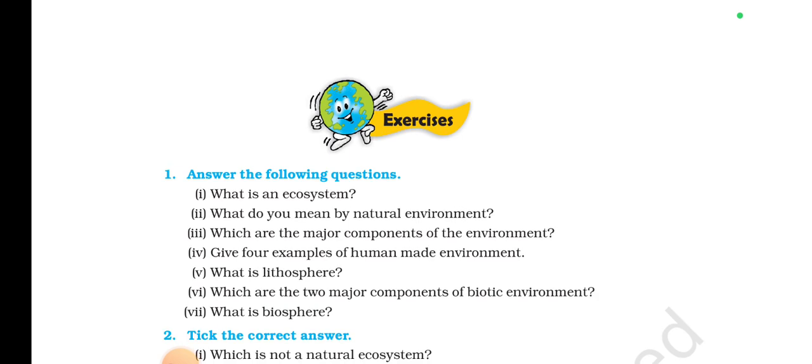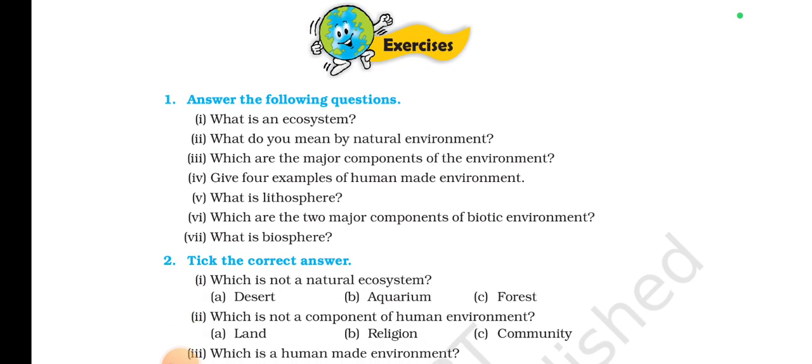Now you have been given this exercise. Question one is what is an ecosystem, second is the meaning of natural environment, third is the major components of environment, fourth is an example of a human-made environment, fifth is lithosphere, sixth is the major components of the biotic environment, and seventh is what is biosphere.